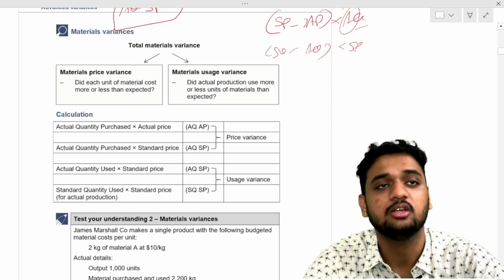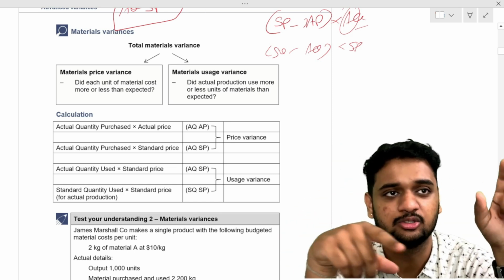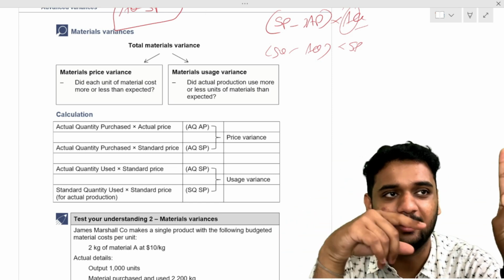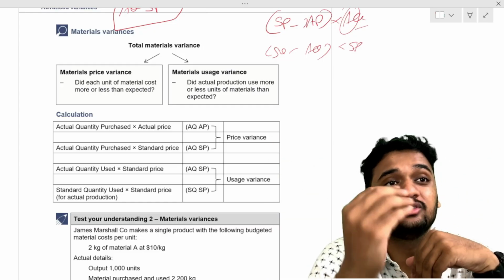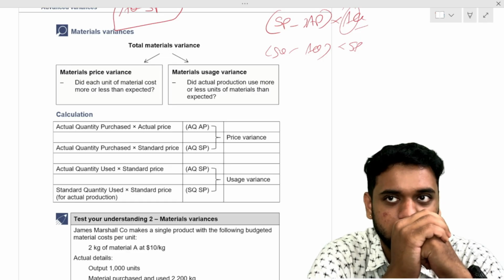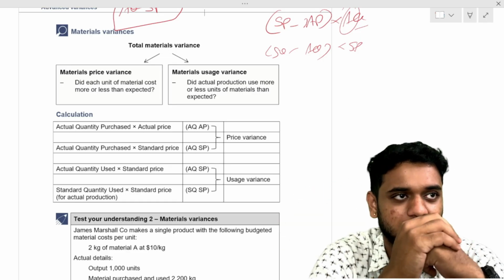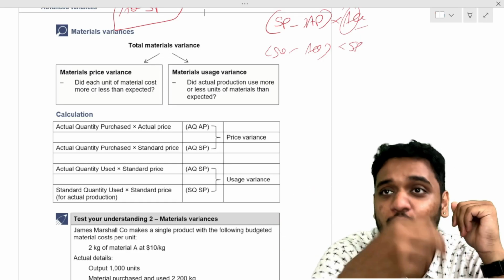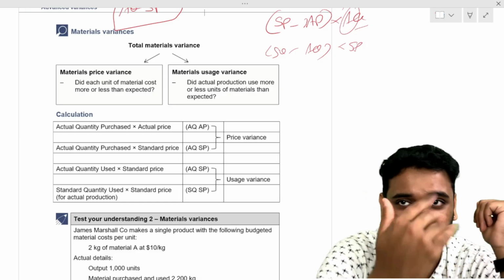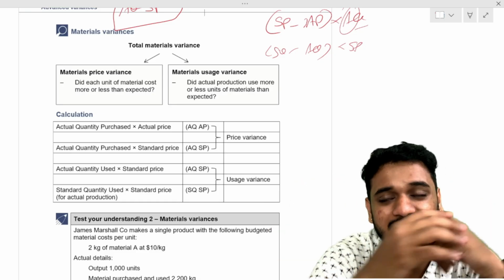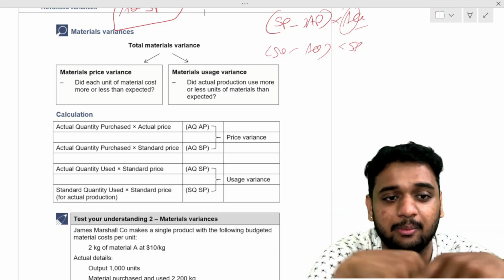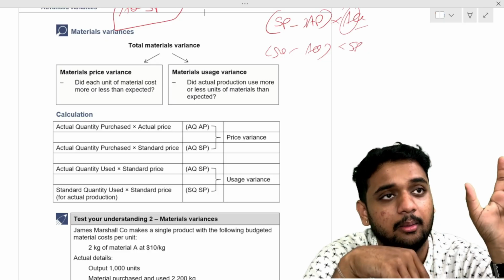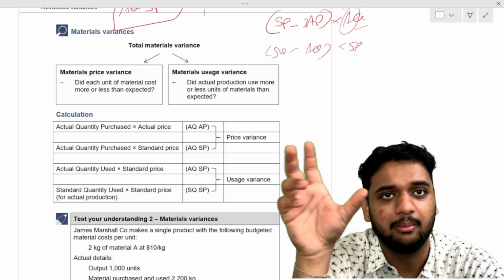Material variance. So what are the two variances under material variance? One is material price variance, the other is material quantity variance. Here we will call material quantity variance the material usage variance. Usage is the most appropriate word because we are seeing how much we are using, whether we are using extra or whether we are using less. So instead of quantity we will use material usage variance. The two variances under material variance are material price variance and material usage variance.